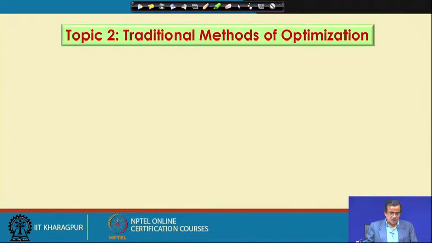Once you have got this, next we concentrated on some traditional methods of optimization. If you see the literature, a huge literature is available, and as I told you, these traditional methods are broadly classified into two groups: one is called the gradient-based method, another is called the direct search method. In the gradient-based method, we take the help of the gradient information of the objective function, and the search direction is decided by the gradient direction.